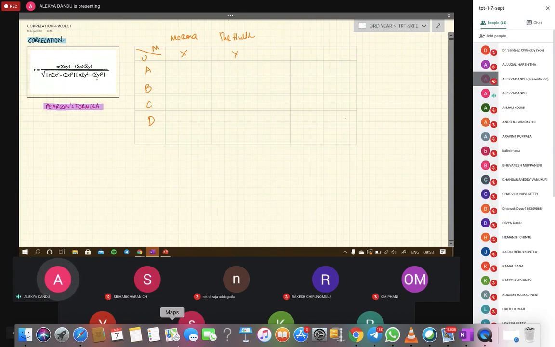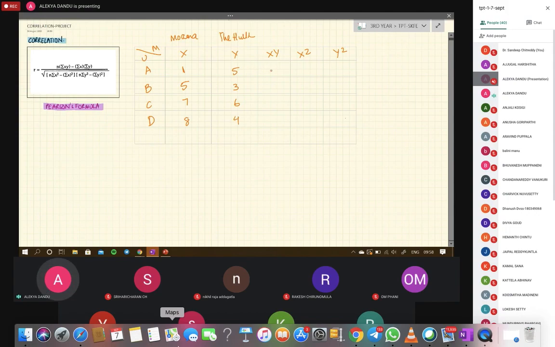So this is Pearson's formula. According to this, we're going to find XY, X squared, and Y squared. Let us say user A has rated Moana 1 out of 10, B a 5, C a 7, and D an 8. Then user A has rated the Hulk, or Y, a 5, B a 3, C a 6, and D a 4.